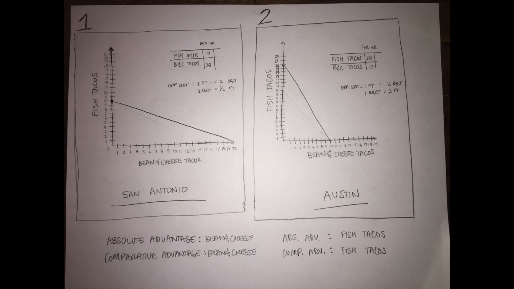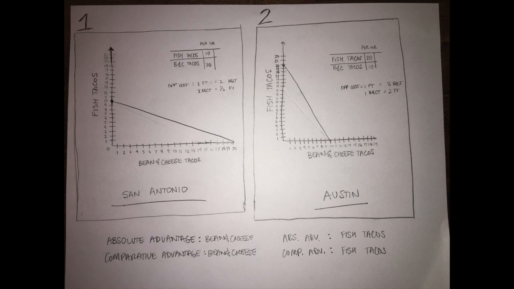So first, if I could direct your attention to the table labeled number one, and that is San Antonio. This is the production possibility curve for San Antonio, and it shows that in the span of 1 hour, San Antonio can produce 20 bean and cheese tacos and 10 fish tacos. And so you can see there the opportunity cost of one fish taco is 2 bean and cheese tacos, and the opportunity cost of one bean and cheese taco is a half of a fish taco. And that's for San Antonio.